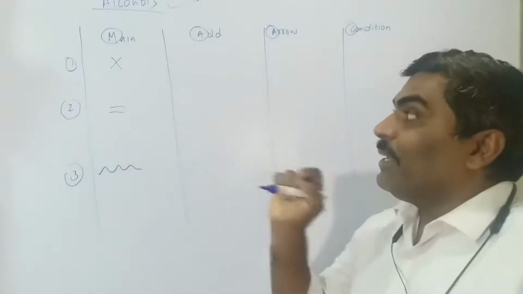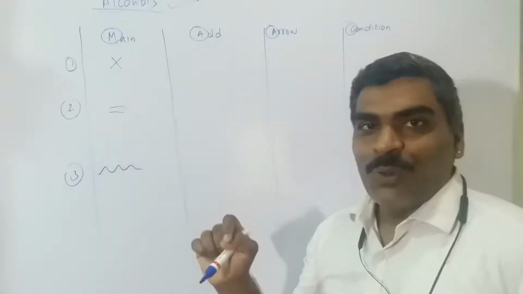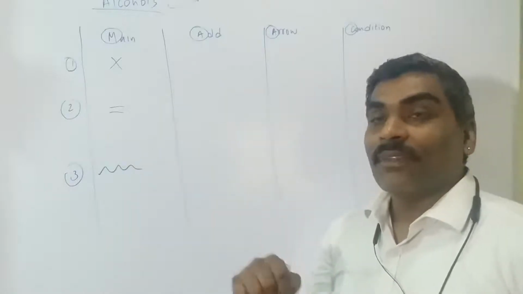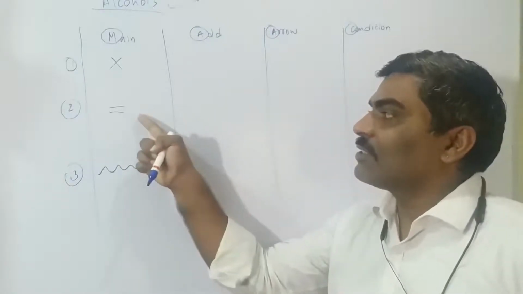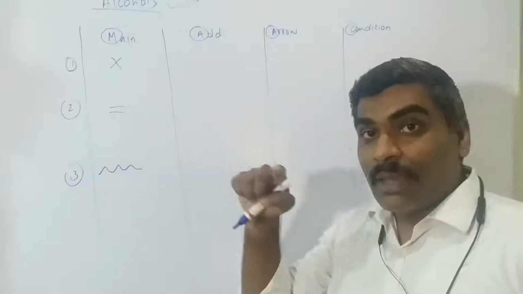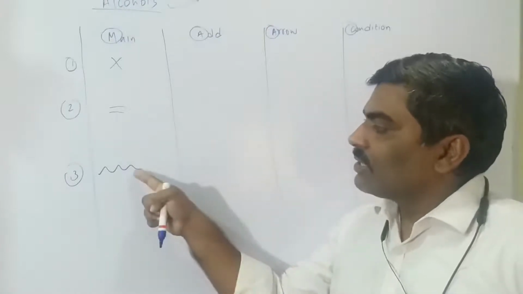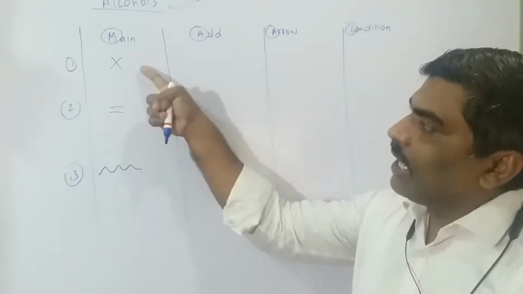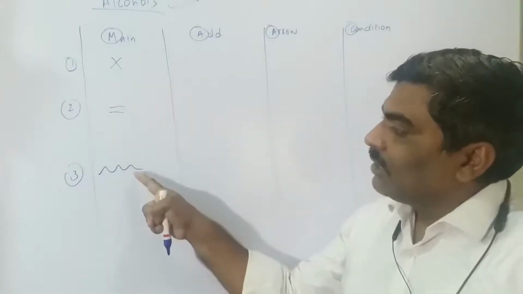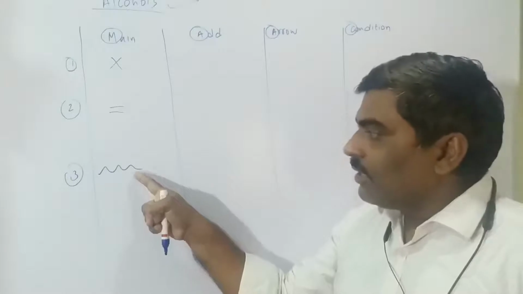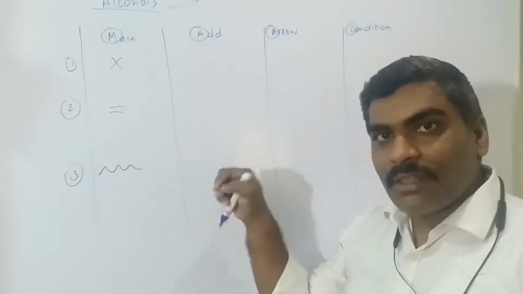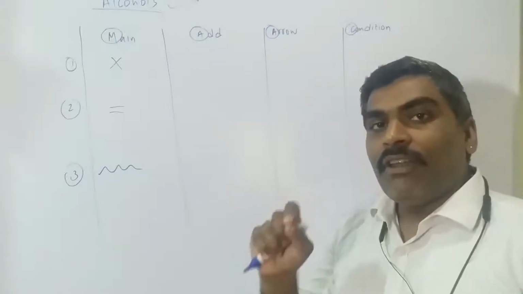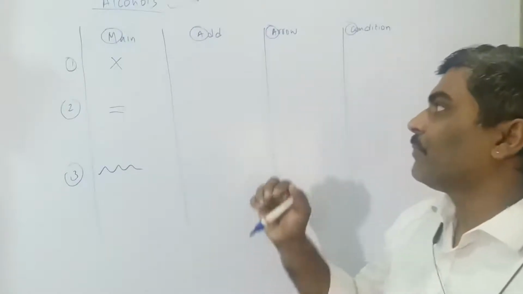The actual formula, the actual meaning is this: this cut means halogen. This halogen, and what is this? Alkene. The double bond is alkene. And what is this now? Other than halogen and alkene, the organic compound which is there is this zigzag. Zigzag means other than the two. That you will understand when we take the actual question.